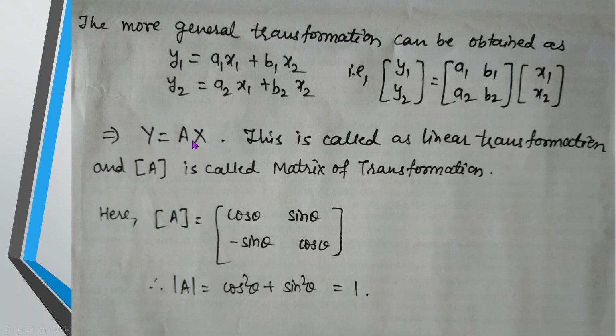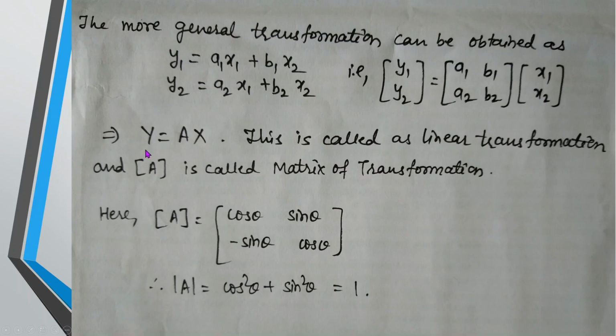Undoubtedly, it is not always possible to express them in terms of cos theta or sin theta. The general transformation which can be obtained is y1 is equal to a1 x1 plus b1 x2, y2 is equal to a2 x1 plus b2 x2. How will I separate this again? y1, y2 will be the column matrix. Take the variables as x1, x2, again a column matrix as a whole. What are the coefficients here? a1, b1, a2, b2. So my matrix over here is a1, b1 and a2, b2. This is also expressed as Y is equal to AX, because it contains the variable Y, a coefficient matrix A, and a variable matrix X.